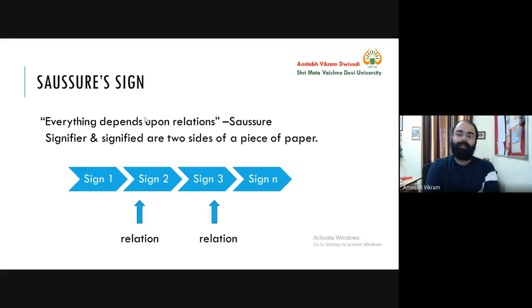Now, what relationship did Saussure emphasize? Saussure said that in a sign you have a signified and signifier, and they are like two sides of a piece of paper. Now, two sides of a piece of paper is a metaphor. So we can say that signifier and signified are associated with a sign as two sides of the paper. We know that if we want to define a paper, we will say it has two sides. Similarly, if we want to define a sign, we will say it has compulsorily signifier and signified.